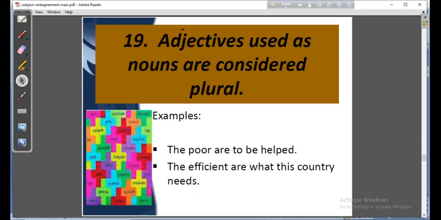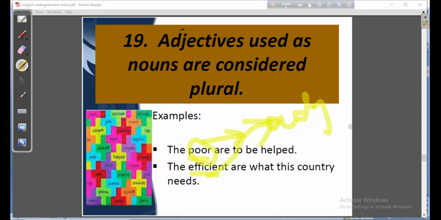Next, we'll skip some rules. Adjectives used as nouns are considered plural. Remember it, a very important rule. Suppose here the poor and here the efficient. You know the word poor is an adjective, isn't it? Efficient is also an adjective.